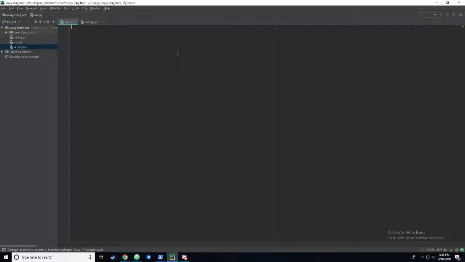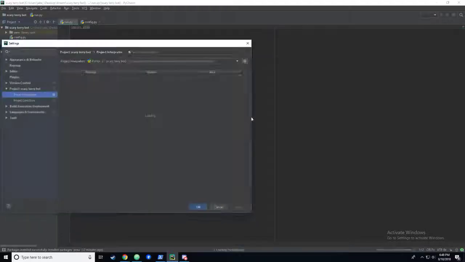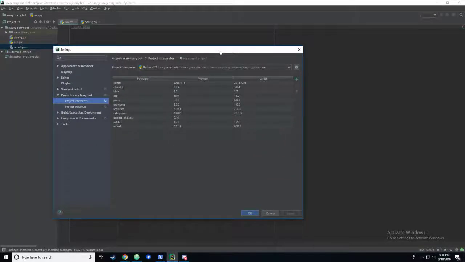All right, so first we're going to have to import this package. And like I said, this is a third-party package, not a standard Python library package. So in order to install it, in my project settings, I have an interpreter. I created a virtual environment. If you don't understand what that is, it's okay. Basically, it's